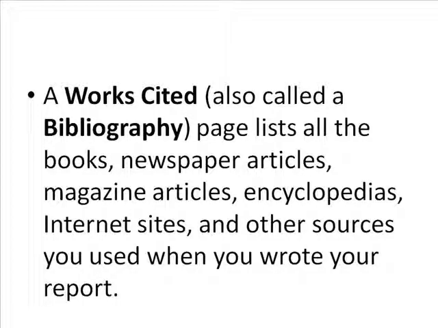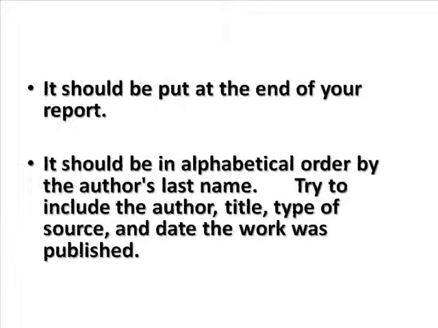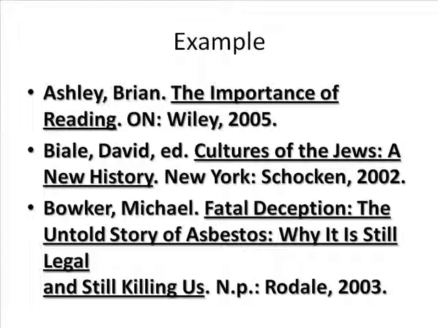A works cited, also called a bibliography page, lists all of the books, newspaper articles, magazine articles, encyclopedias, internet sites, and other sources you used when you wrote your report. It should be put at the end of your report. It should be in alphabetical order by the author's last name. Try to include the author, title, type of source, and the date the work was published. Here's an example of a bibliography.